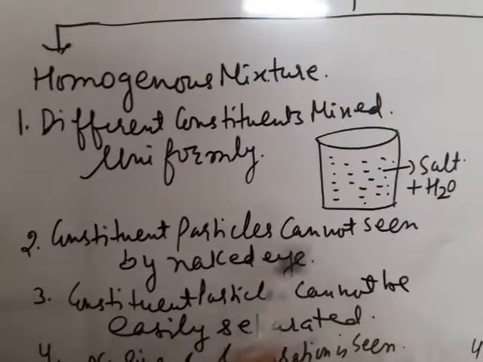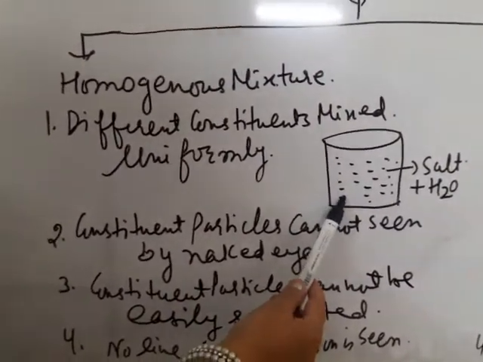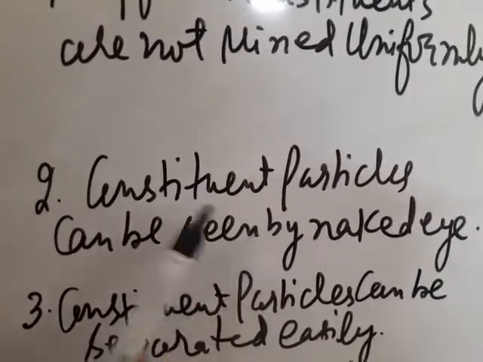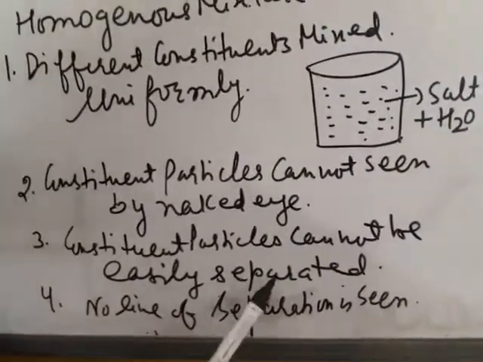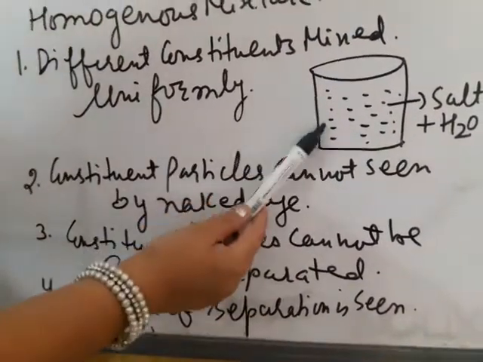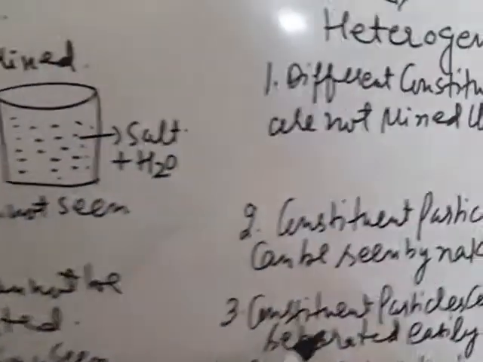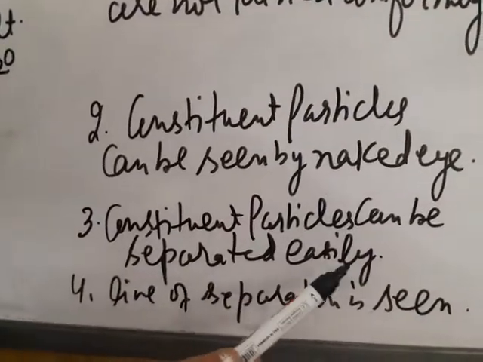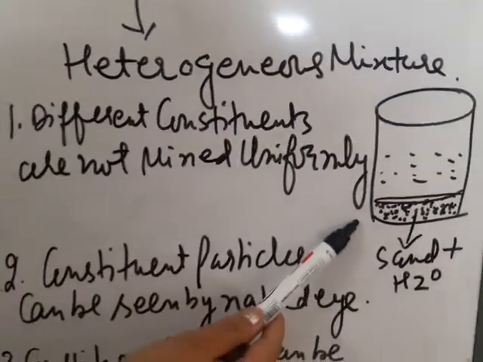Constituent particles cannot be seen by naked eye. Can you see the salt particles with your naked eyes? No. But you can see sand particles with your naked eye. Third difference is constituent particles cannot be easily separated. You cannot separate salt from water easily. But in heterogeneous mixtures, constituent particles can be separated easily. You can separate water from sand by decantation method.